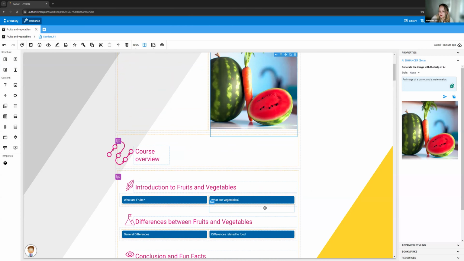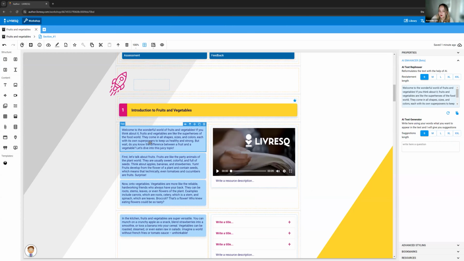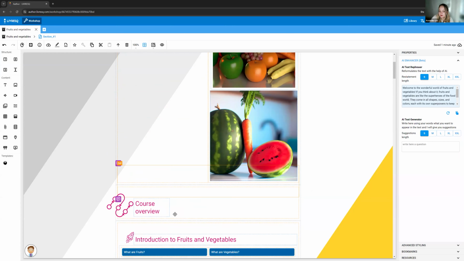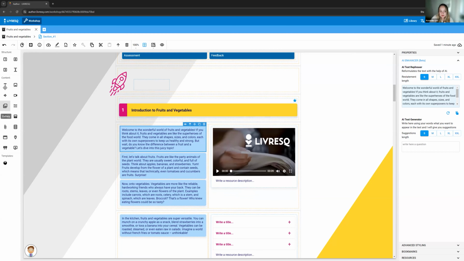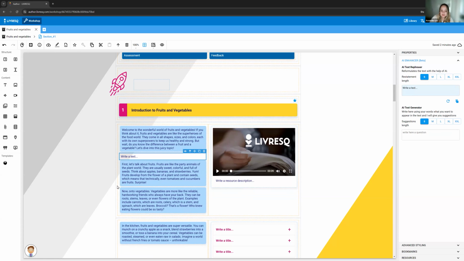If I wanted to do this on text, pay attention that if you select a text resource that already has text in it and you ask it a question, when you click use, it will delete that text. So if I wanted to add something here, instead of change something that already is here, I'm going to do the same thing and take a text box from the content from the left-hand side and drag and drop it wherever I need it inside my lesson, inside my section. I will select it, go to AI Enhancer on the right-hand side and ask it a question.